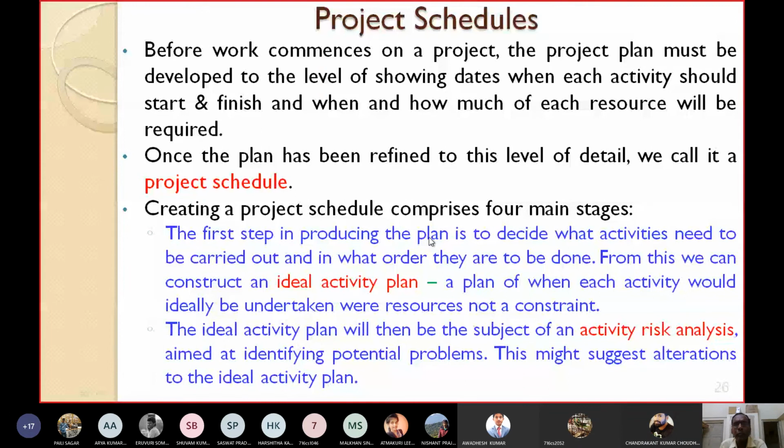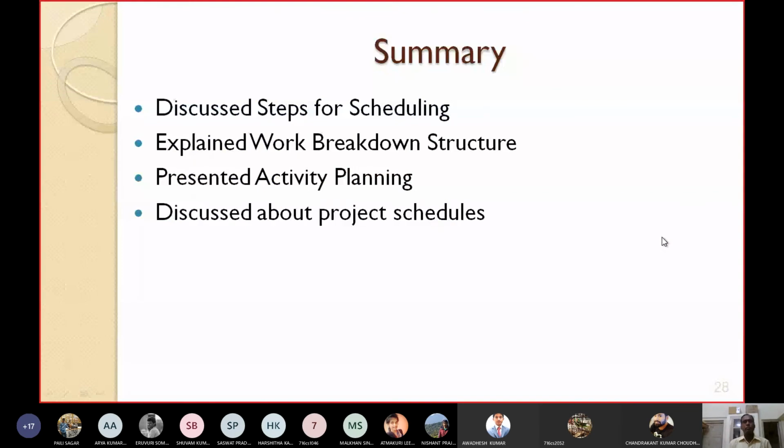So creating a project schedule will comprise of these four. All right. So today, let's see the summary. Today we have explained the concept of WBS, or work breakdown structure. We have presented what is activity planning, what are the steps of activity planning, and how you can make the activity planning.